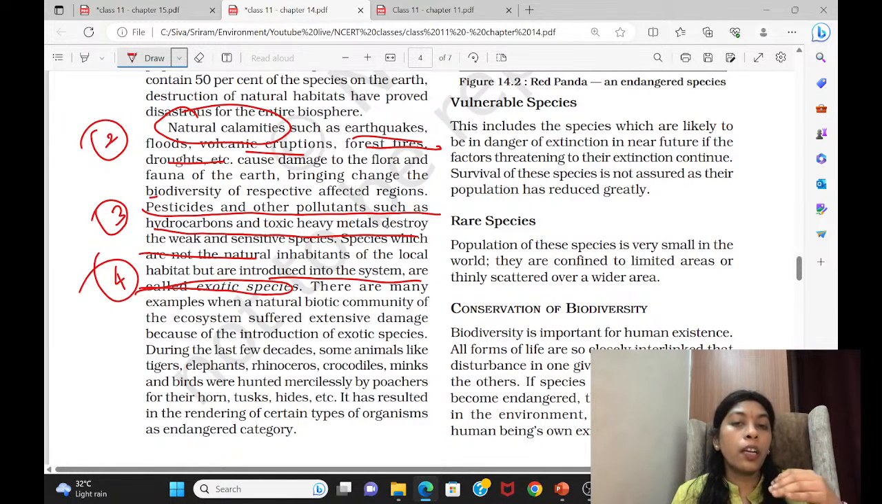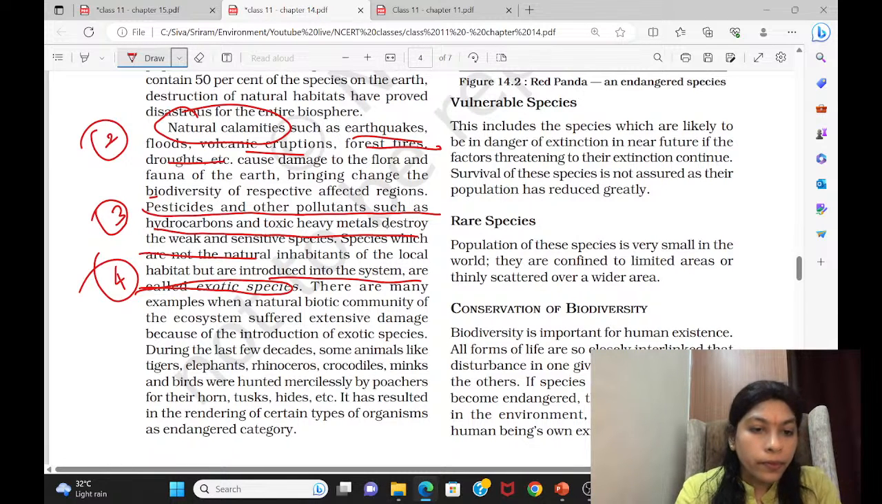Then what happens? Through competition, it will completely eliminate the native species because they are much stronger. They propagate fast, and they also live a short period and reproduce. So they completely spread everywhere and occupy the resources meant for the native species. Native species get killed because of this. So that's why exotic species are very dangerous.